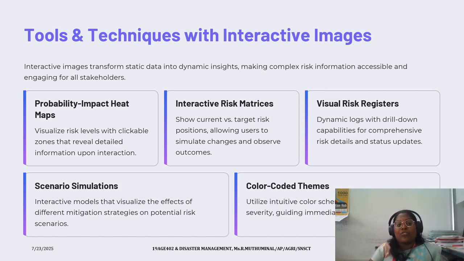So these impact maps and risk matrices will be helpful for us to visualize the risk levels, with zones that reveal detailed information upon interaction. For example, we all do know that initially the map was available as a clay model, and then it was converted with the help of latitude and longitude into a specific location map while considering cholera. This was done by John Snow. That professor made this cholera map during the 1960s.